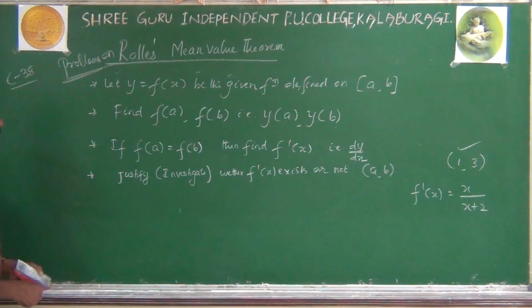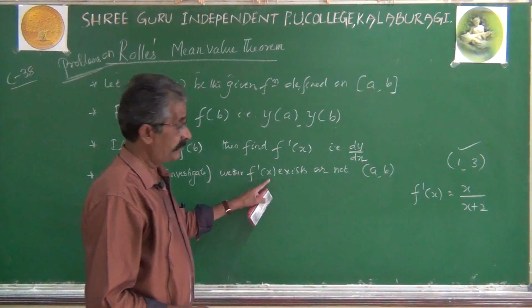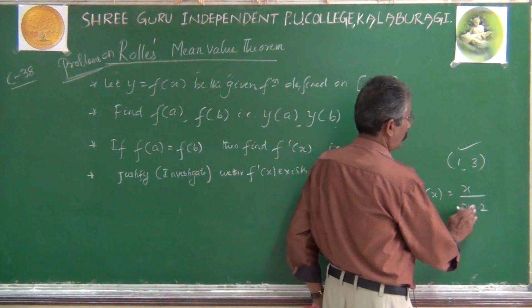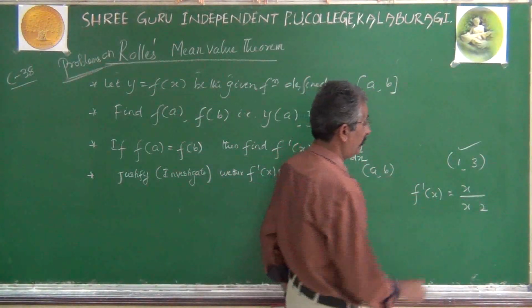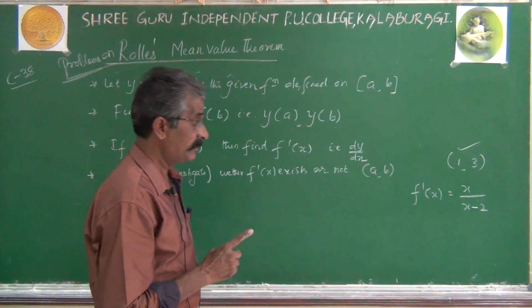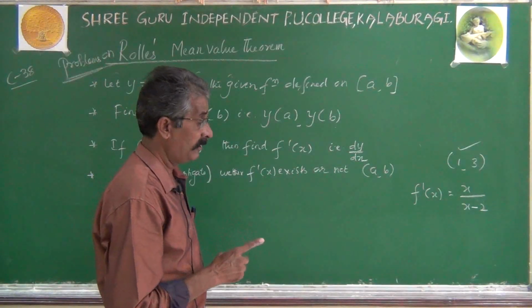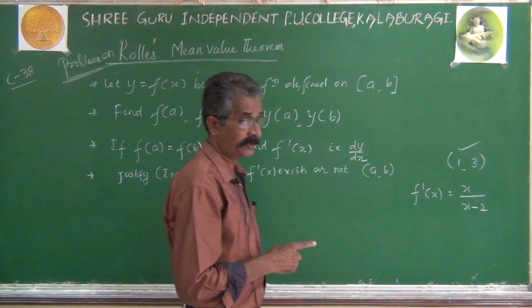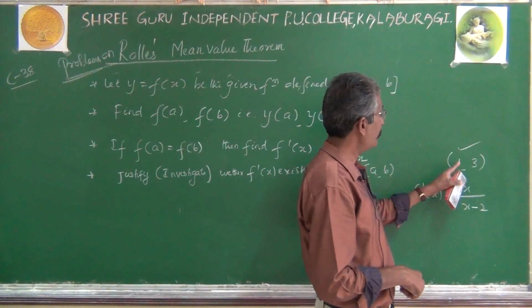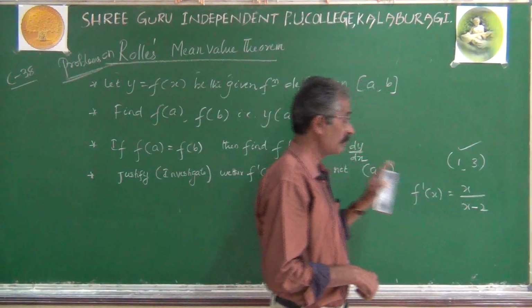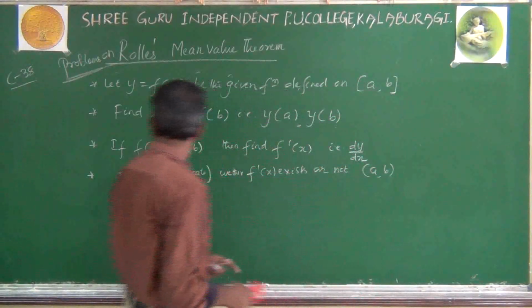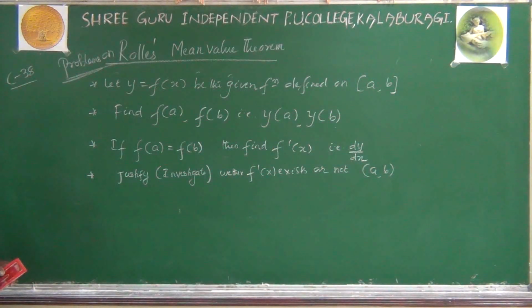Now, the next step: justify whether f dash x exists or not. One more thing to keep in mind: suppose your f dash x is defined by x divided by x minus 2 on the same interval. In this case, we can say 100% surely that f dash x does not exist. In particular, for x equal to 2, f dash x does not exist. Keep that in mind.